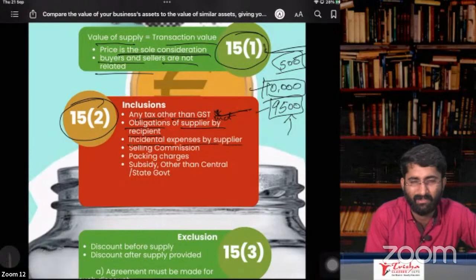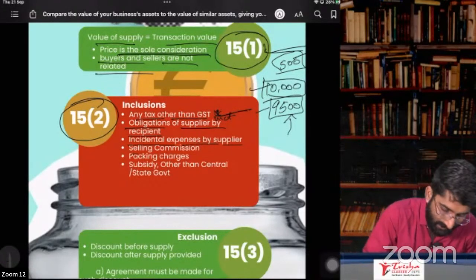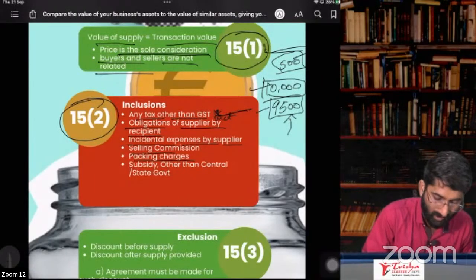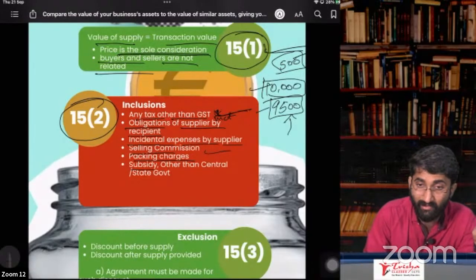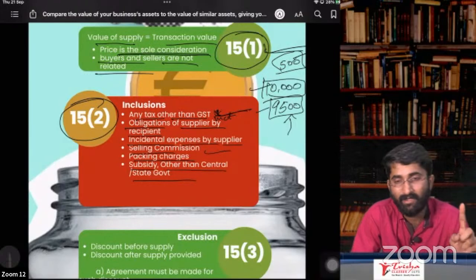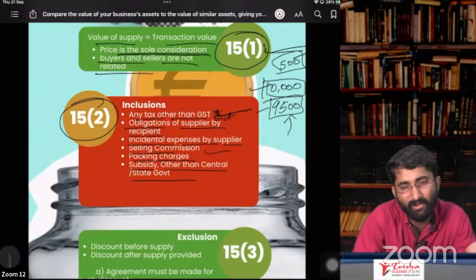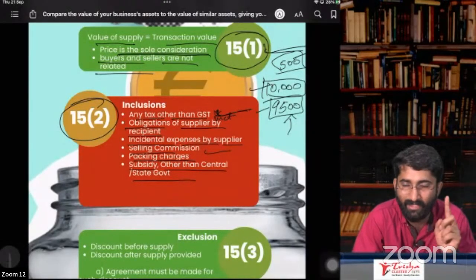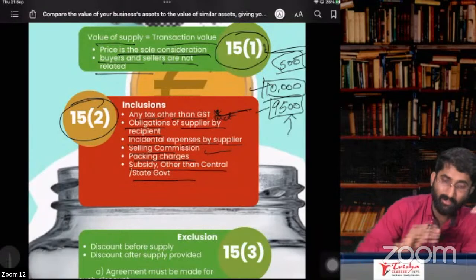Incidental expenses, that means insurance, carrier, packing, selling commission, packing charges, all these things are included. Subsidy is also included, but other than the central government and state government subsidy. Central government subsidy, state government subsidy, don't include. Why? Because government is only giving the subsidy, and that will not be the consideration. So that you should exclude.